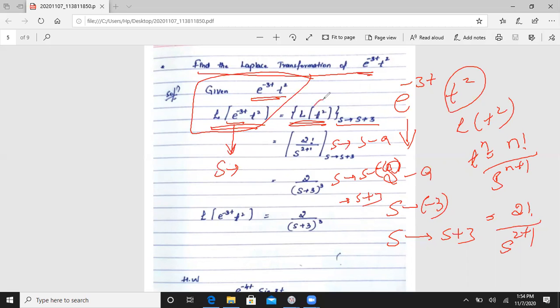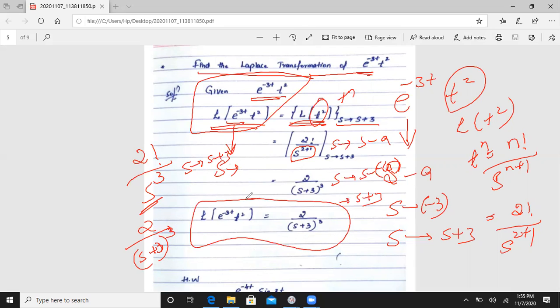Okay, so t square, this is our t to the power n, it becomes 2 factorial divided by s to the power 3. Okay, 2 factorial divided by s to the power 3, and s value is s tends to our s plus 3 value, that becomes 2 factorial divided by, that is 2 into 1 is 2 only, and s cube is s plus 3 whole cube, is your answer.